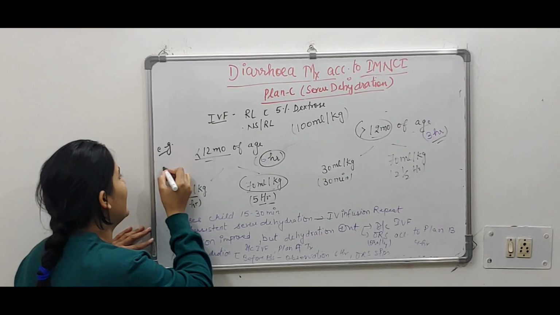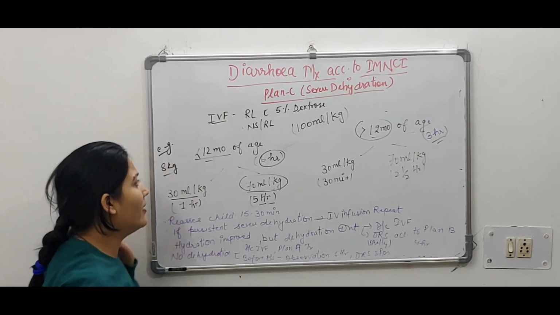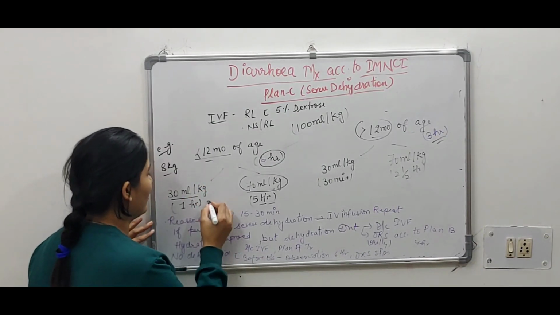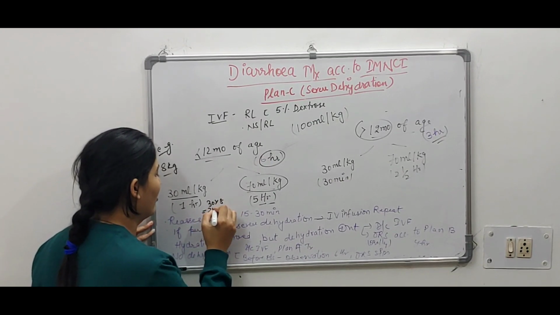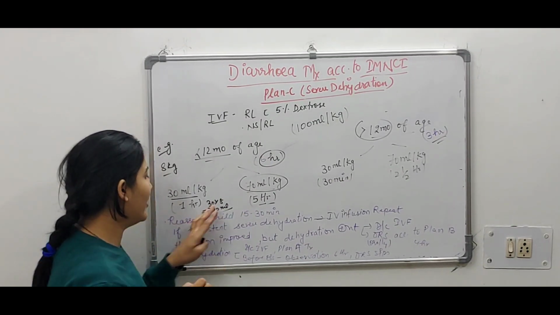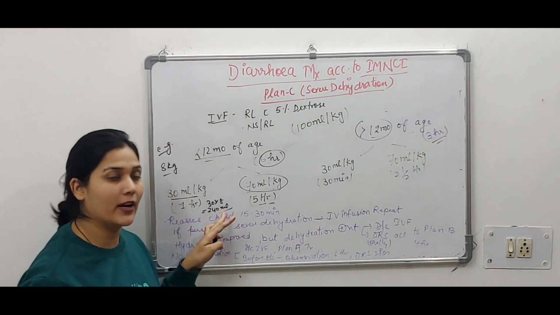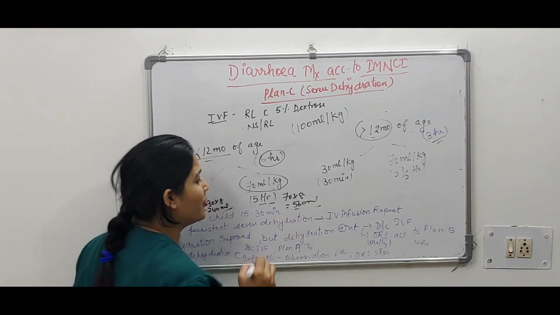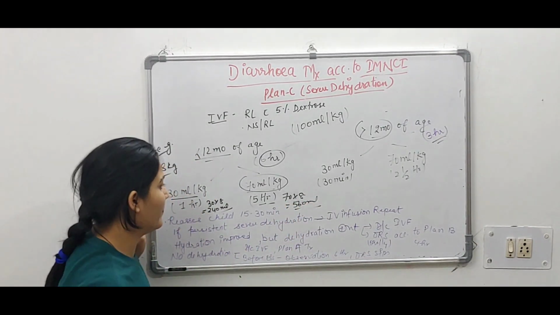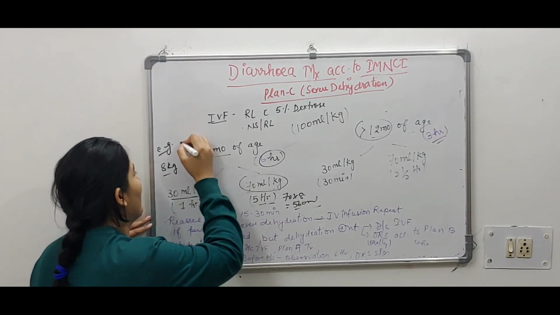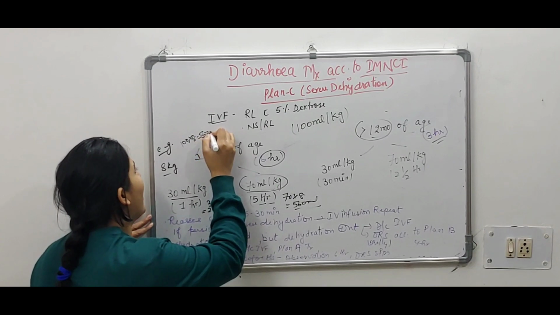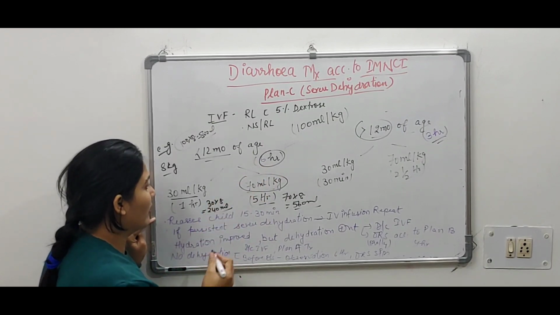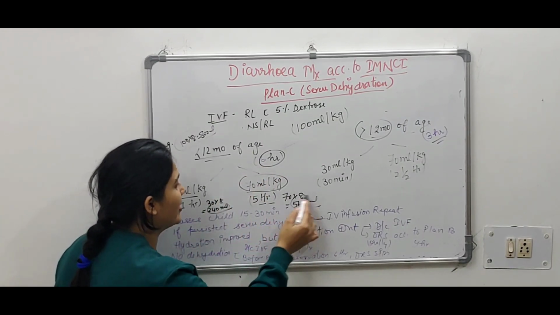the child's weight is 8 kg, and the child is less than 12 months of age. So how will we give 30 ml per kg? 30 into 8, that is 240 ml. That should be given within 1 hour. And 70 into 8, 560 ml, that should be given in 5 hours via infusion. So total is 100 ml per kg, so 100 into 8, that is 800 ml we are giving. If the child's age is less than 12 months, it should be given in 6 hours. So you can add 240 plus 560, total is 800 ml.